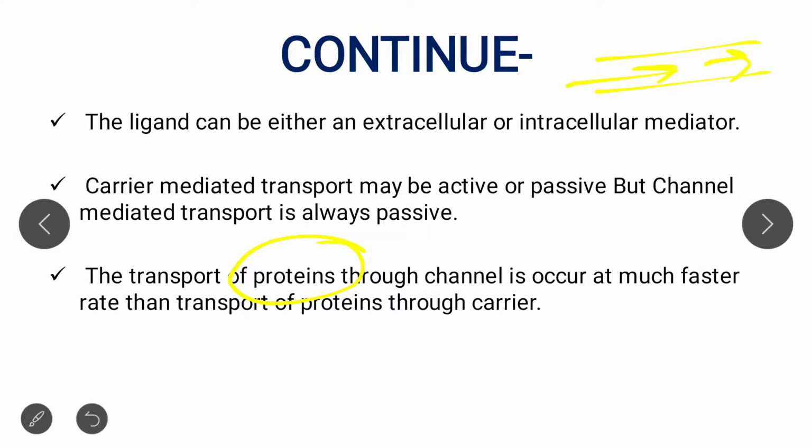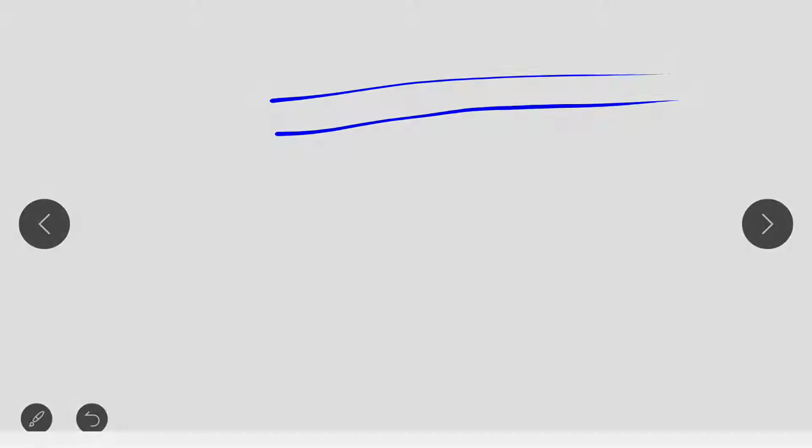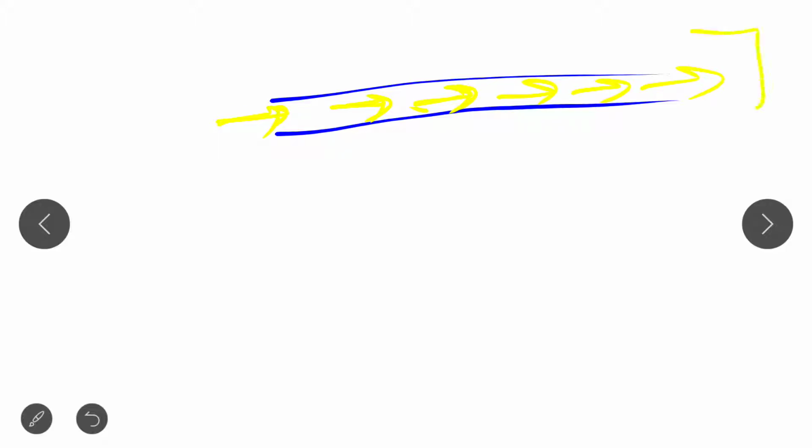Now see, the transport of protein through a channel is very fast. Suppose this is a channel through which the protein is transported. These are molecules, these are solutes, which are transported through this channel. The transport rate is very high as compared to carrier.